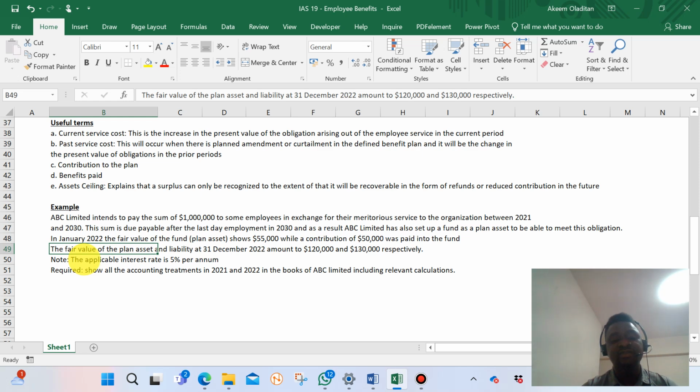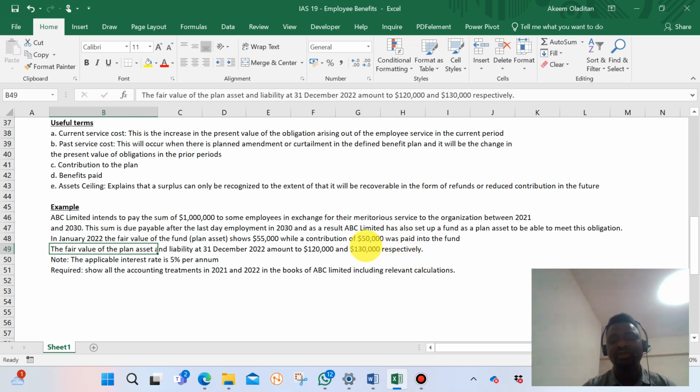So we should know that. The next one is the fair value of the plan assets and liability at 31 December, which is the end of the year 2022, and they amount to $120,000 and $130,000 respectively. So what we're saying is that the plan asset is $120,000 and the fair value of the liability is $130,000.